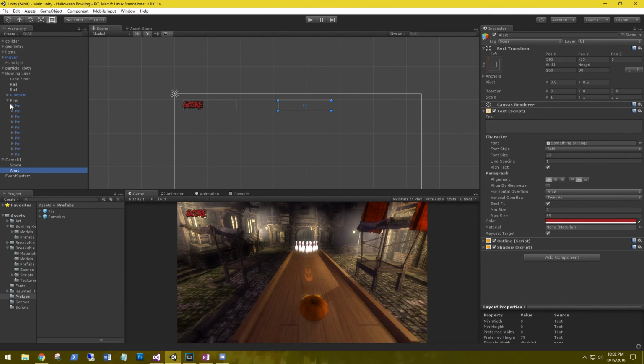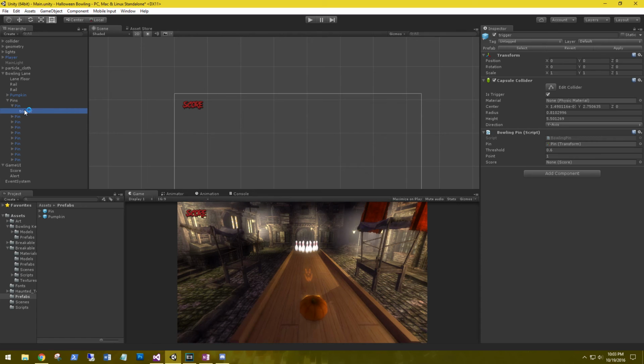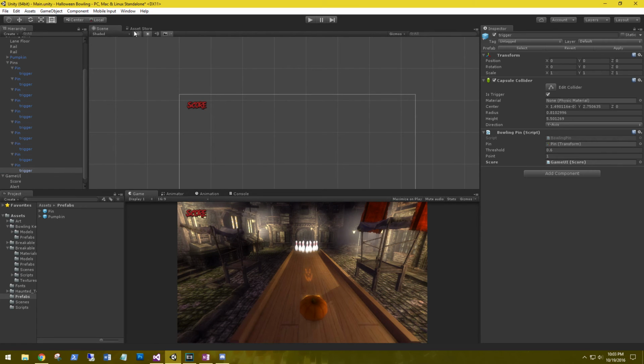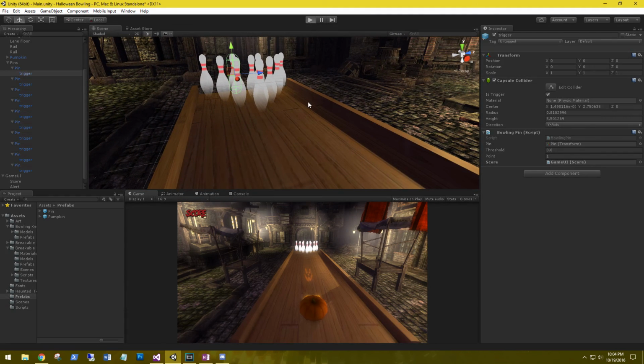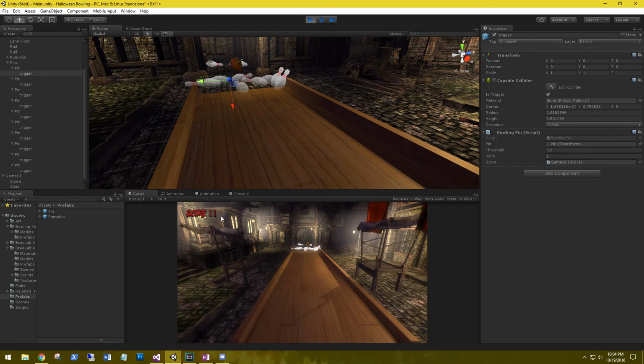Let's go back to our pins and look at the trigger. Grab game UI and put that on the triggers. And we'll switch back to 3D. Alright, let's see if we can get a strike. So our score is 0. We have no alert text in the middle. We have an 11.